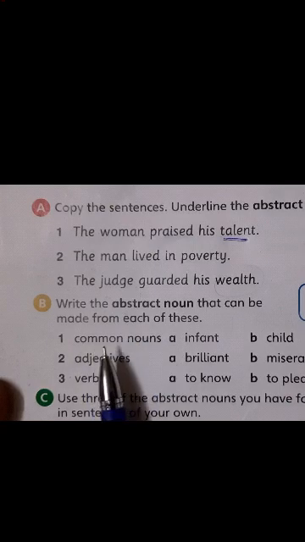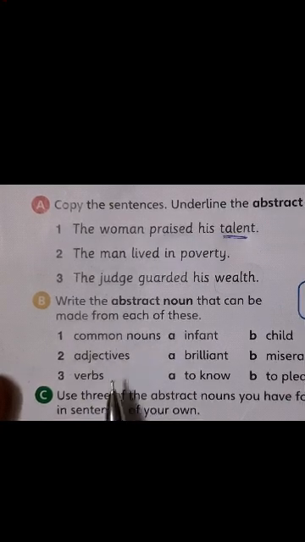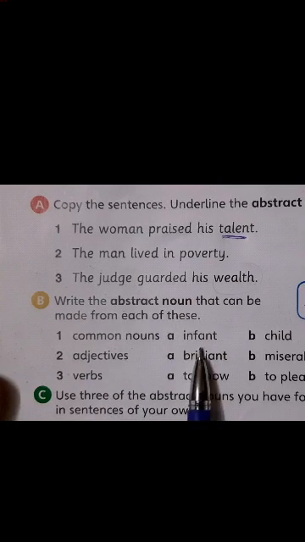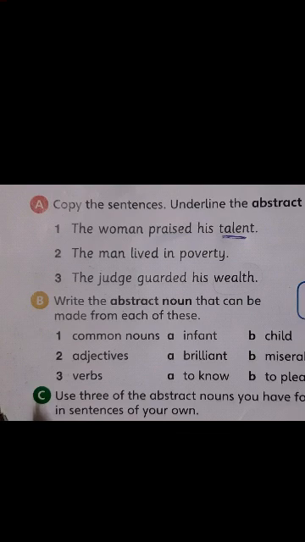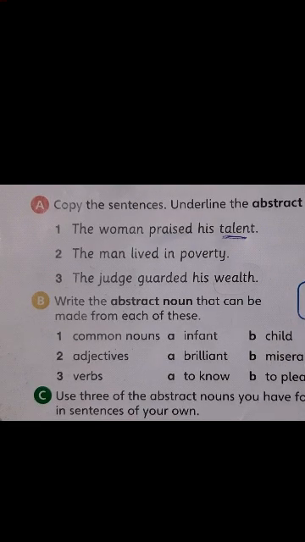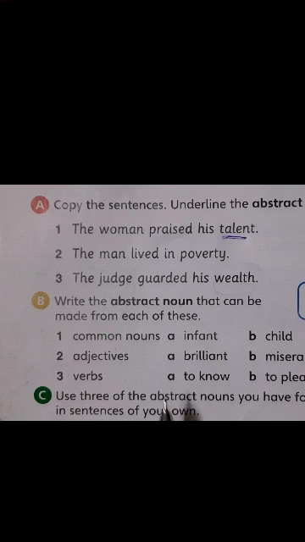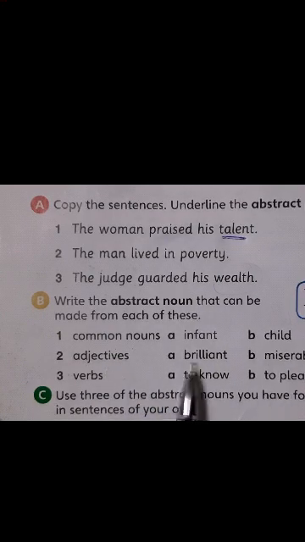Now write the abstract noun that can be made from each of these: common nouns, adjectives and verbs. Infant will be what? Think. Okay, don't take infant, children. Take child. This will be simple. Child, childhood. So you have to add H-O-O-D. Infant is infancy. I-N-F-A-N, you have to strike out the T and write C-Y. So similarly, children, I want you to complete this.